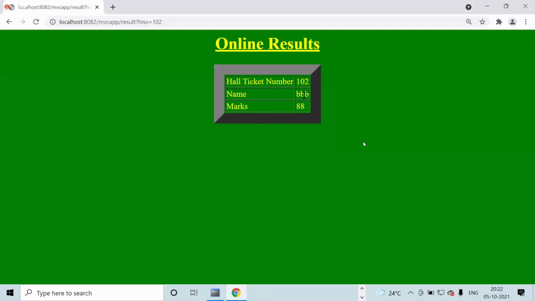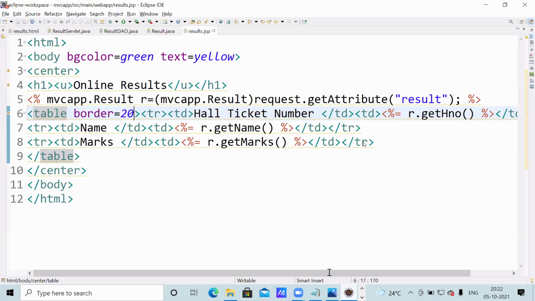But here also we used HTML, but the data comes dynamically. For that purpose HTML is not suitable. That's why JSP is suitable. You observe, all of these we can write in a Servlet also, all of these we can write in a JSP also, all of these we can write in a normal JDBC bean. But a normal bean means a web application is not possible. Servlet or JSP is required.